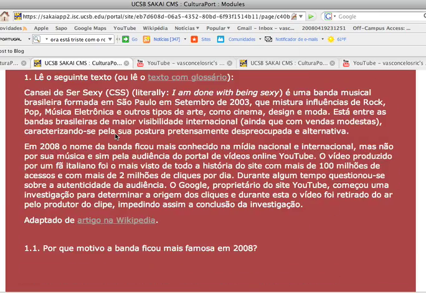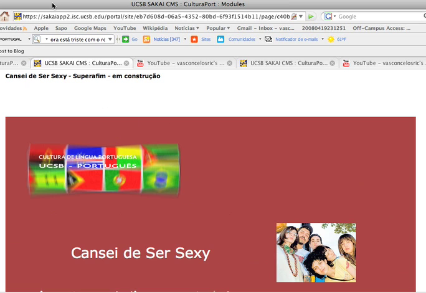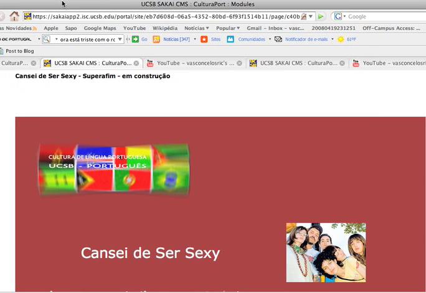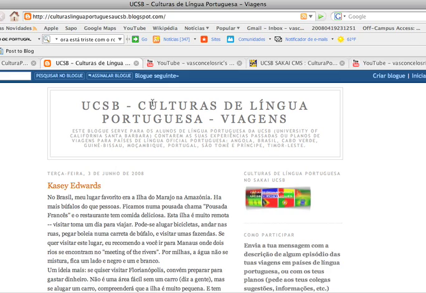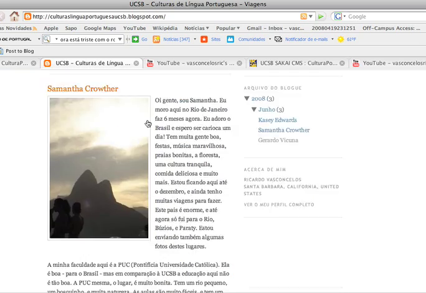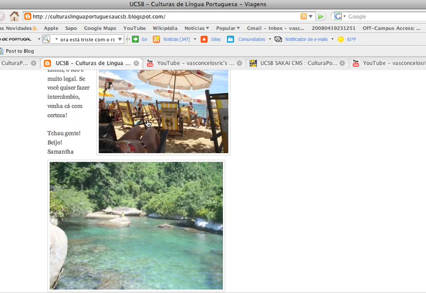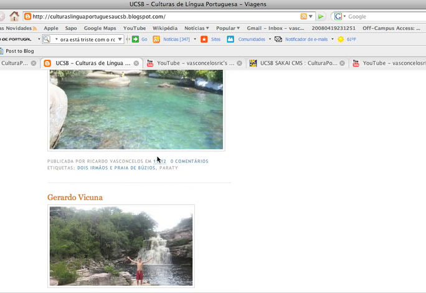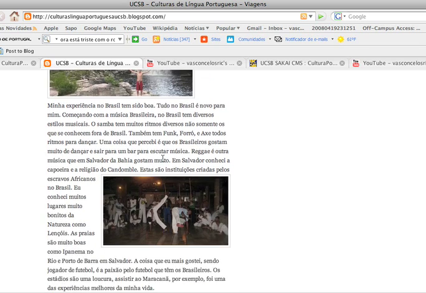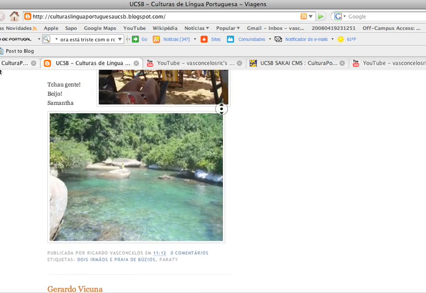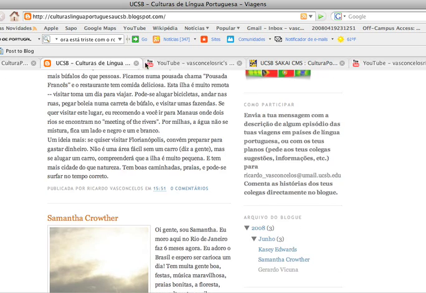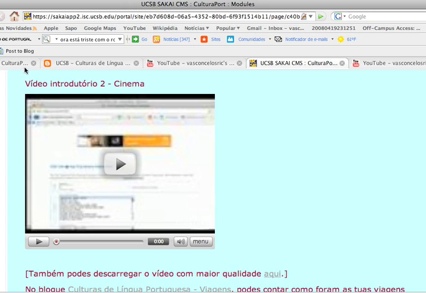Okay, so this is basically just an overview of how this website works, and again, you can resort to many other modules here. I'll just highlight that you have the weblog online that you can go and read students' comments on their trips all over Portuguese-speaking countries, and you can comment on their statements also. Okay, if you are making plans to go there, you should feel free also to participate and submit your text. Okay, that's all.